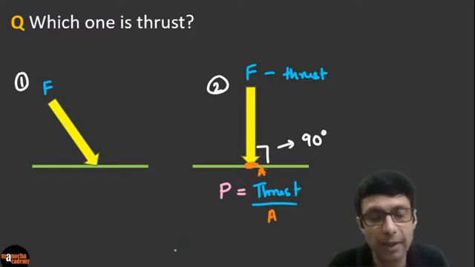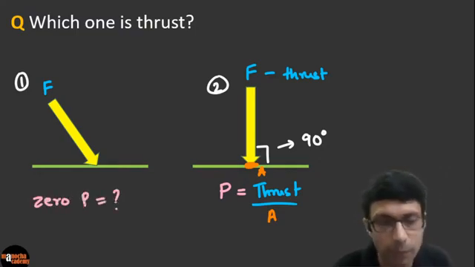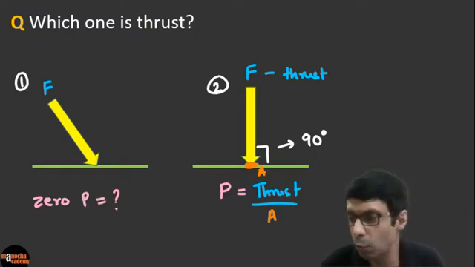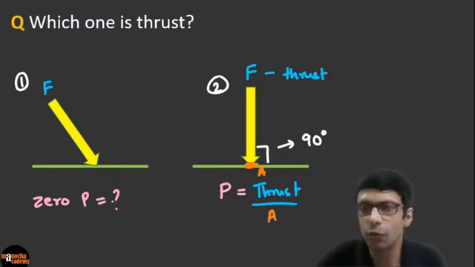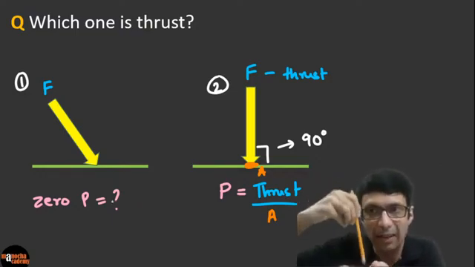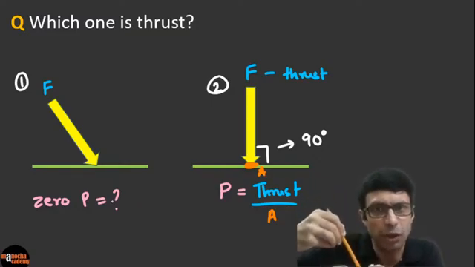But what about the first case? Does that mean there is zero pressure here? What do you guys think? Is this zero pressure or no, in the first case? Try to visualize this. If you take a pencil and hold it against your palm, but now you're holding it at an angle, not perpendicular, when you press it, definitely you feel some pressure, right?